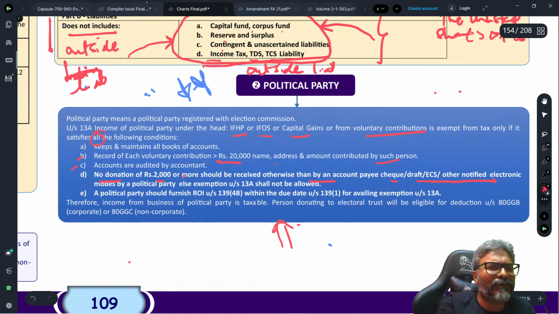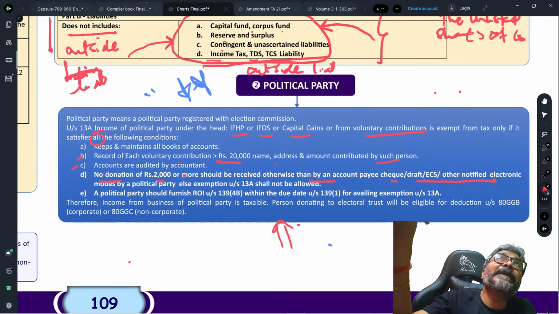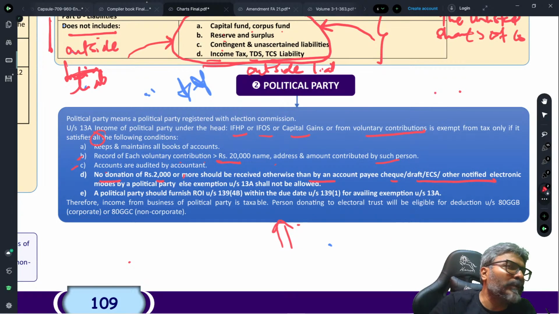By the way, students, tomorrow the revision lecture on TDS and TCS will be at 10 o'clock. I'm just telling all of you that tomorrow's lectures will be from 10 to 2 o'clock, students. I'll tell you the target. TDS, TCS, I'm going to get it done tomorrow, and one more lecture, maybe a small lecture, I will require one more time this week. Maybe I'll take it on Monday or Tuesday, one of the 2 days.